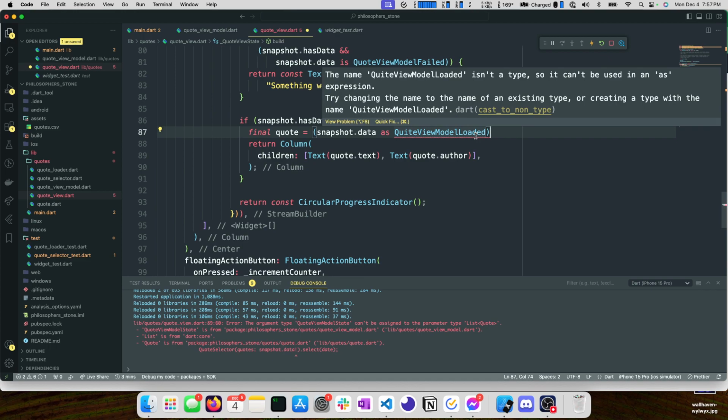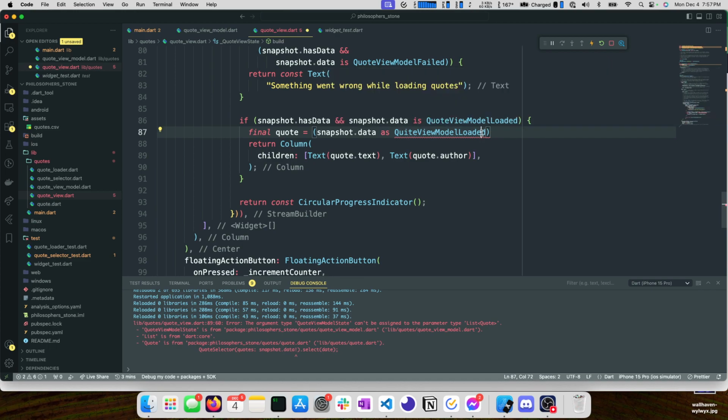Right? Am I wrong? Quote view model loaded. Oh, I had a typo. I had quite view model loaded instead of quote view model loaded. And then we know that we want the quote, right?